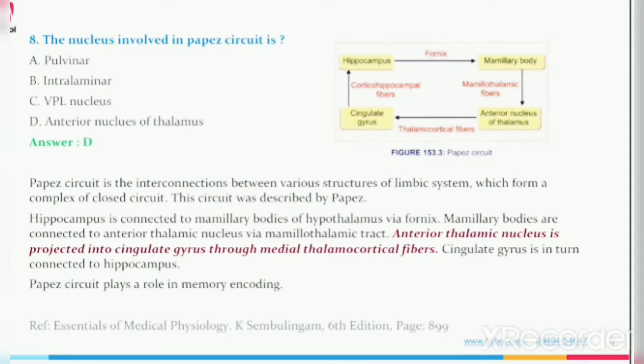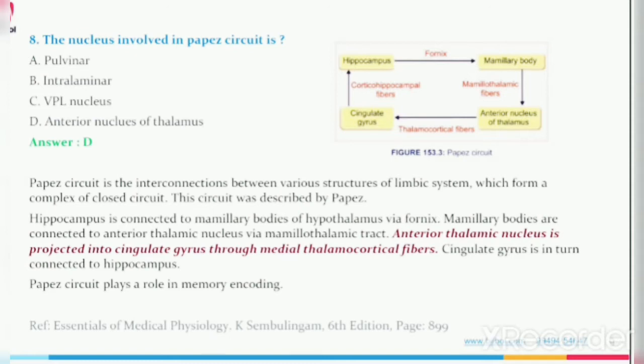You can see the figure of Papez circuit. You can see what are the nuclei that are present. Hippocampus sends the signals to the mammillary body via fornix, and mammillary body sends the signals to the anterior nucleus of thalamus via the mammillothalamic fibers.